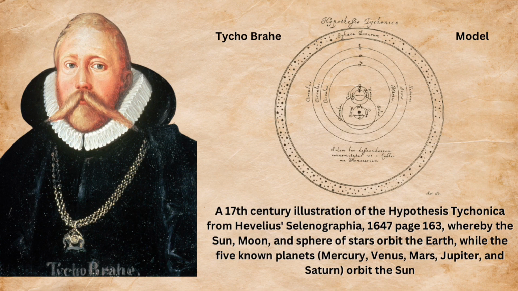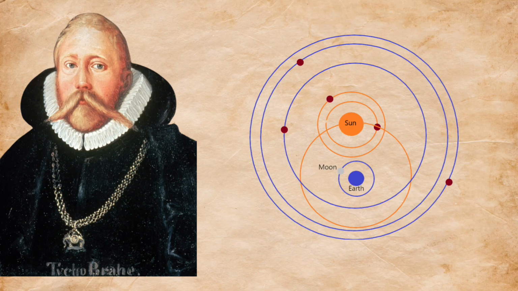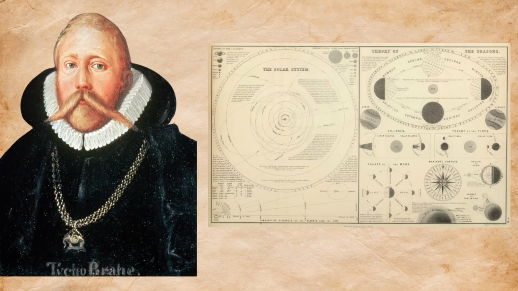Based on this model, the planets Mercury, Venus, Mars, Jupiter, and Saturn all orbit the Sun, which in turn orbits the Earth. As it turned out, Kepler, unlike Brahe, believed firmly in the Copernican model of the solar system known as heliocentric, which correctly placed the Sun at its center.